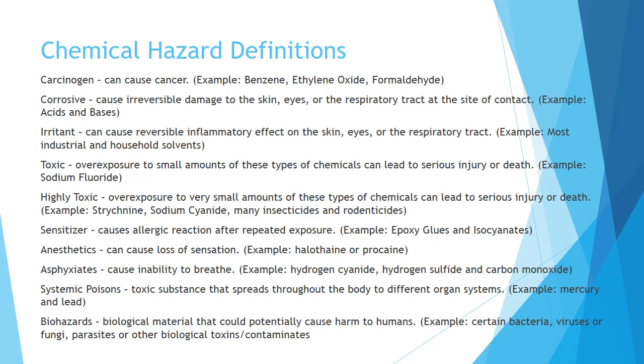Anesthetics. These cause loss of sensation, such as halothane or procaine. Asphyxiants. These cause an inability to breathe, such as hydrogen cyanide or hydrogen sulfide. Systemic poisons. These are toxic substances that spread throughout the body to different organ systems. A couple of examples are mercury and lead. Biohazards. Biological material that could potentially cause harm to humans. Examples would be certain bacteria and viruses and other parasites.